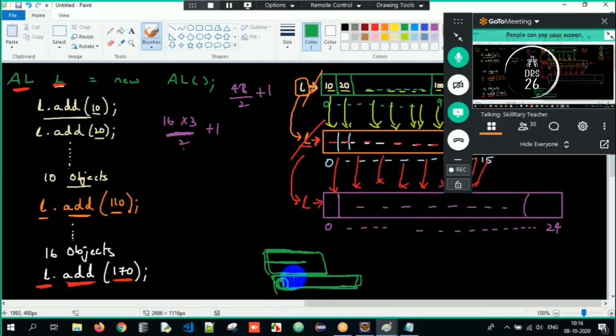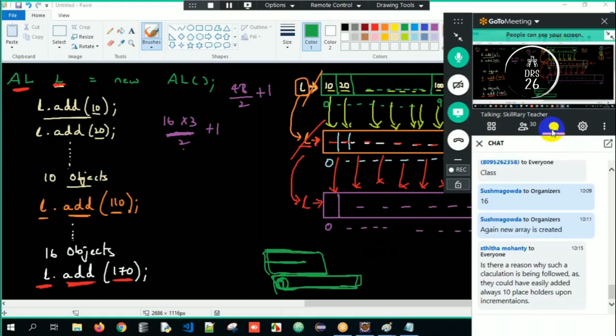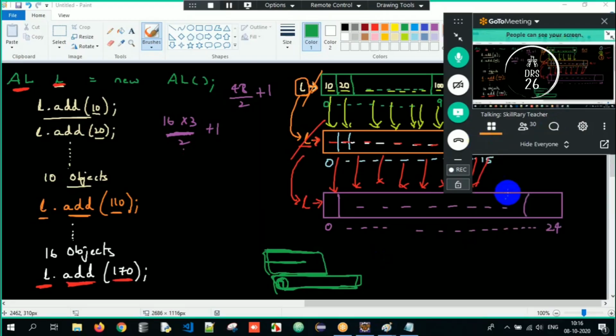There's no internal specification. They just wanted to keep it short, not increase it by too much. There's no internal logic or algorithm behind that. That's only a simple choice which they have made. So this is all about the entire data here.